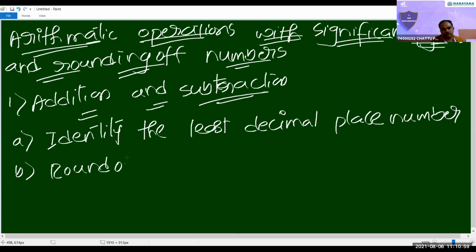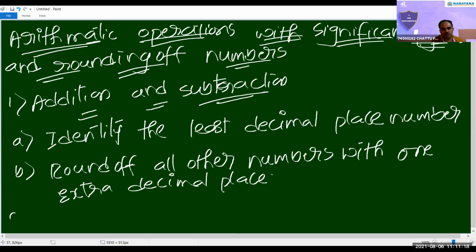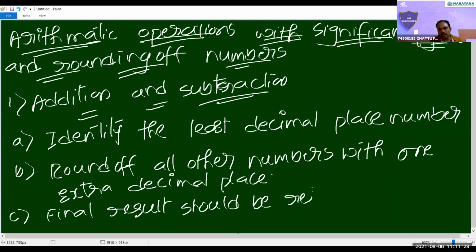Second point, round off all other numbers with one extra decimal place. Last one, the final result should be retained in only that many decimal places as are there in the least decimal place number.